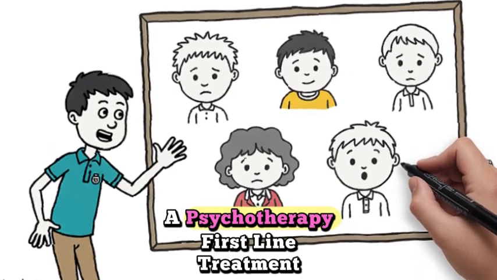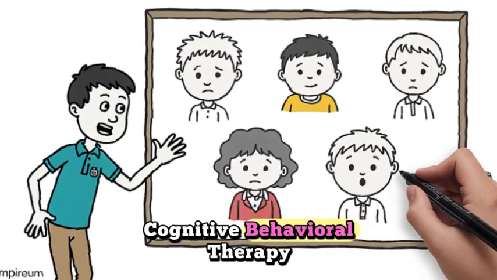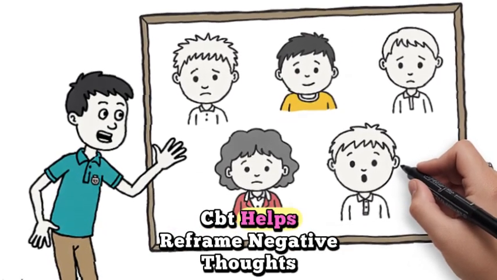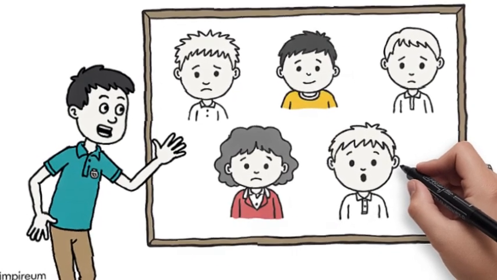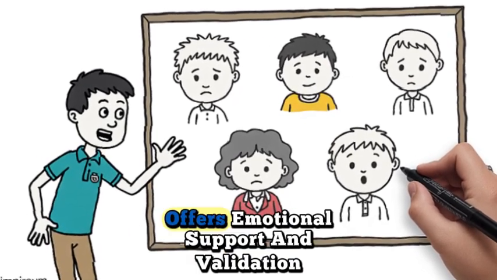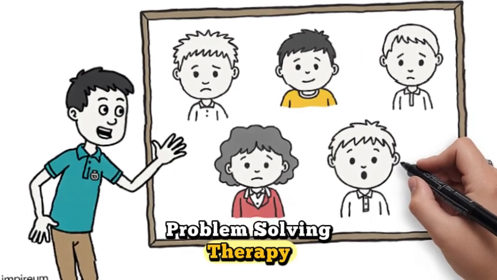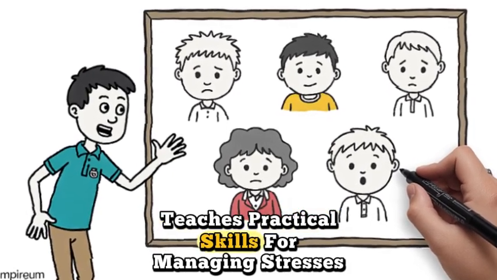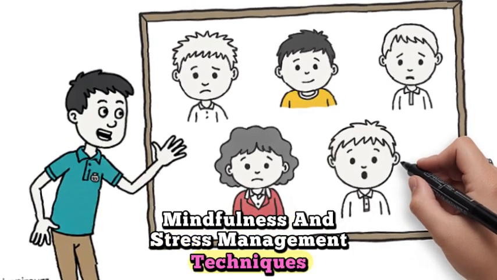A. Psychotherapy, first-line treatment. Cognitive behavioral therapy, CBT, helps reframe negative thoughts, develop coping strategies. Supportive counseling offers emotional support and validation. Problem-solving therapy teaches practical skills for managing stresses. Mindfulness and stress management techniques.